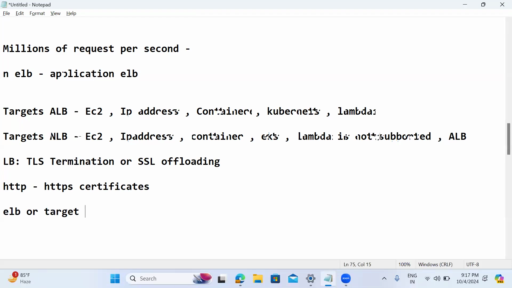So our TLS termination point, our SSL offloading point, is the load balancer. Both load balancers support TLS termination, or SSL offloading.